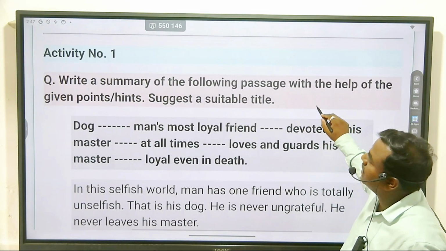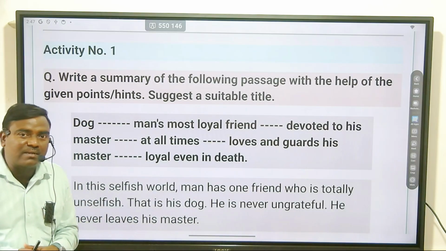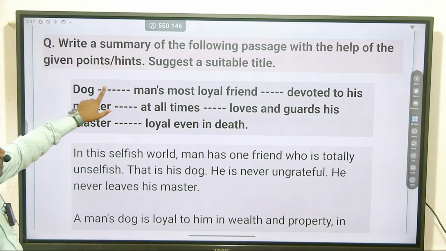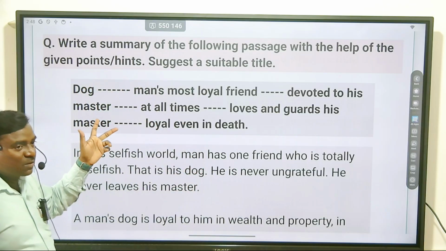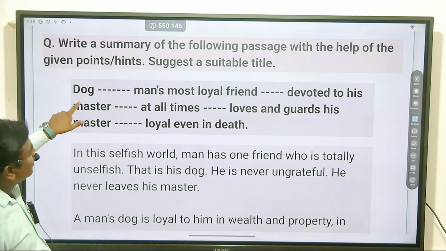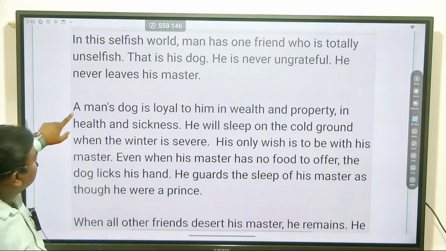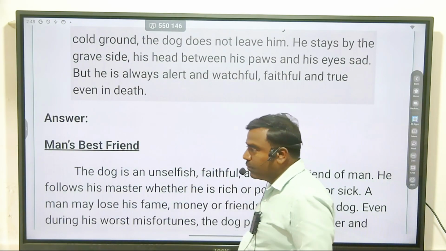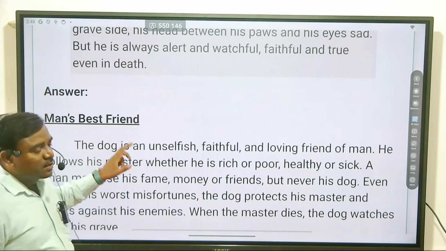This is one of the examples: write a summary of the following passage with the help of the given points, and suggest a suitable title. Such type of question you will have in the final exam. Look at these points. These are the points which are already in your question paper, with question number 2a, that is, the unseen para. We have to develop our answer with the help of these points. So that's the question. I think when you go through that, you will definitely get good marks. Let me conclude my lecture. Thank you very much.